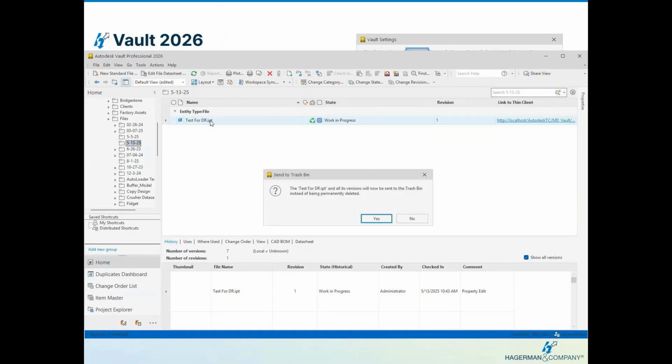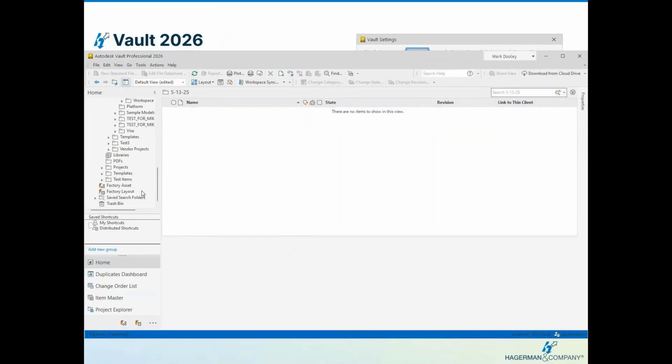And Mr. Rose tells me we no longer need this file. So I'm going to delete this file. And he says, all right, you want to get rid of it and its versions. It's going to be sent to the trash bin. If you hold down Shift and delete, it's still a permanent deletion. If you just right click and delete or select it and hit delete on the keyboard, it will go to the trash bin by hitting yes.